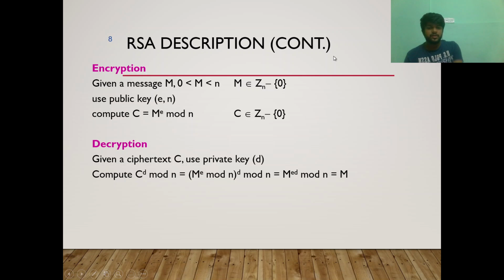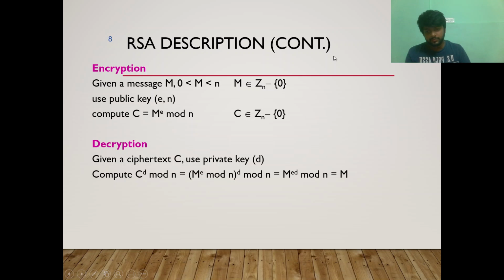So this is how we will encrypt the function. The hash function, generated by a random number n, by modulo dividing with a random number n, will give us the encrypted message. Now to decrypt that message, we have to use the private key d. Only the person who has the private key can decrypt the RSA decryption.